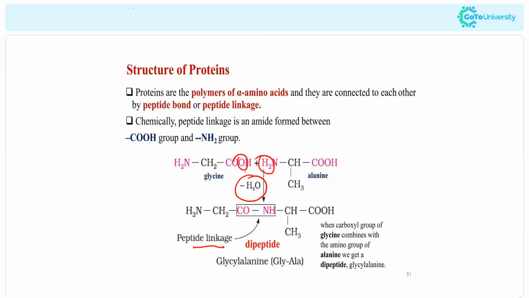So for this peptide linkage, from COOH we release the OH group, and from NH2 we release one hydrogen. So I will show the removal. From the COOH we remove the OH group, and from NH2 we remove one hydrogen. So the remaining will be the CONH linkage. So this linkage is called a peptide bond, peptide linkage, or amide linkage. So the names are amide linkage, amide bond, peptide linkage, or peptide bond.